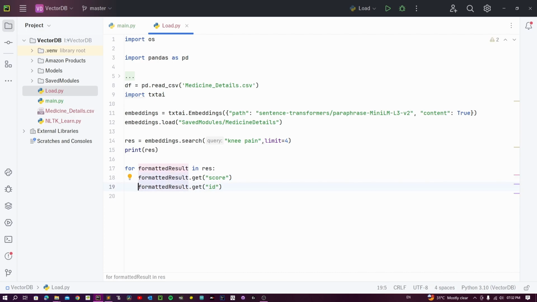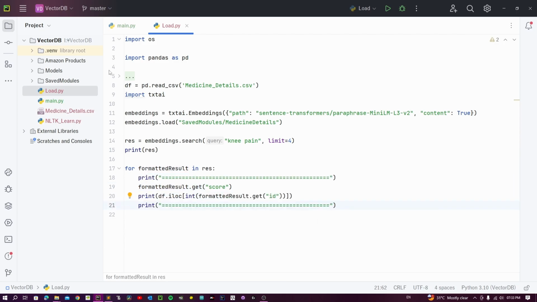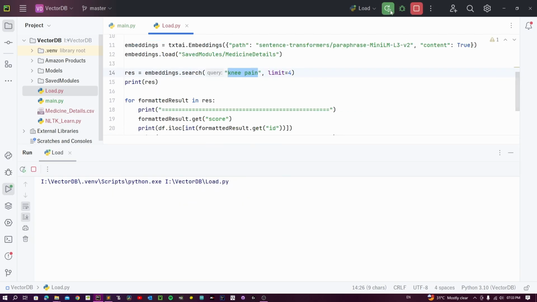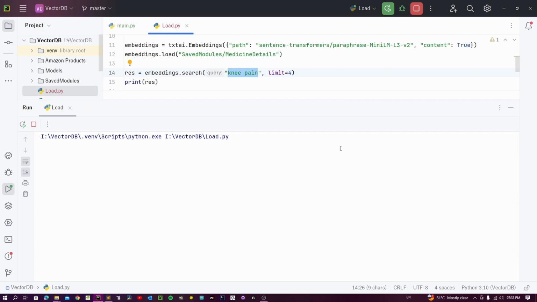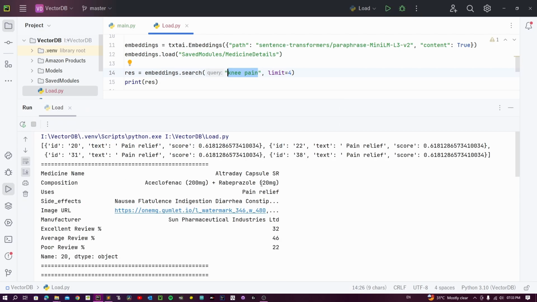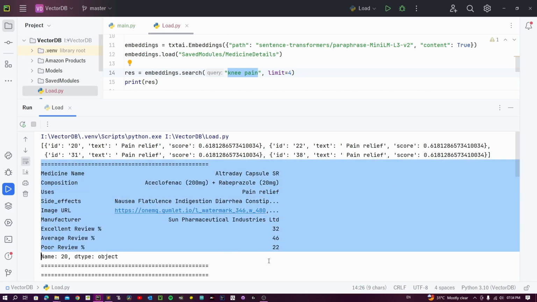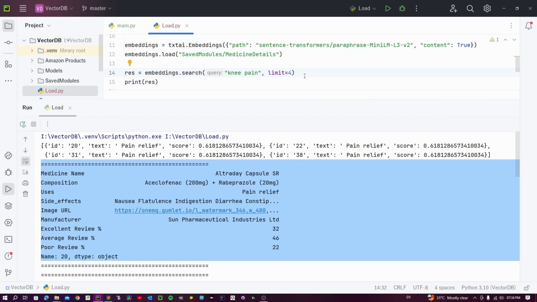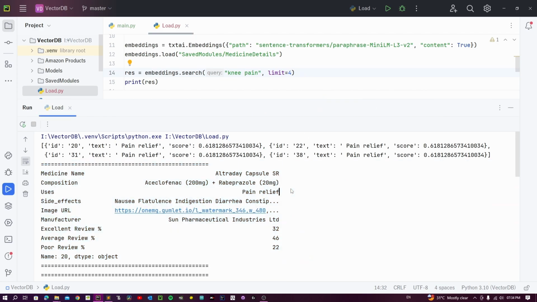We can use the pandas data frame's iloc method to get the indexed location of that specific row which we are looking at. Now let us see how the results come out. Just to emphasize, I had just given it as knee pain. Now let us see what the results are. We can see the results look something like this. Even though these outputs had nothing to do with knee pain, the module automatically analyzed and gave us these results.